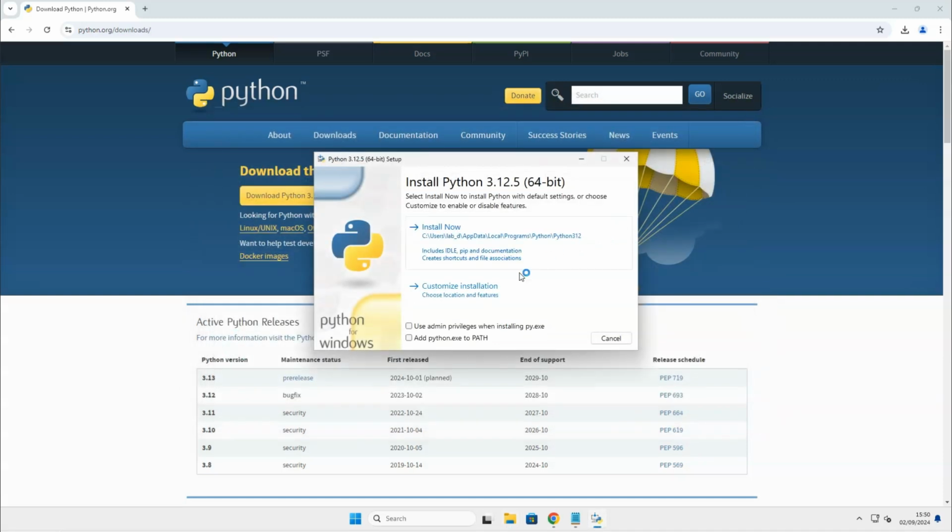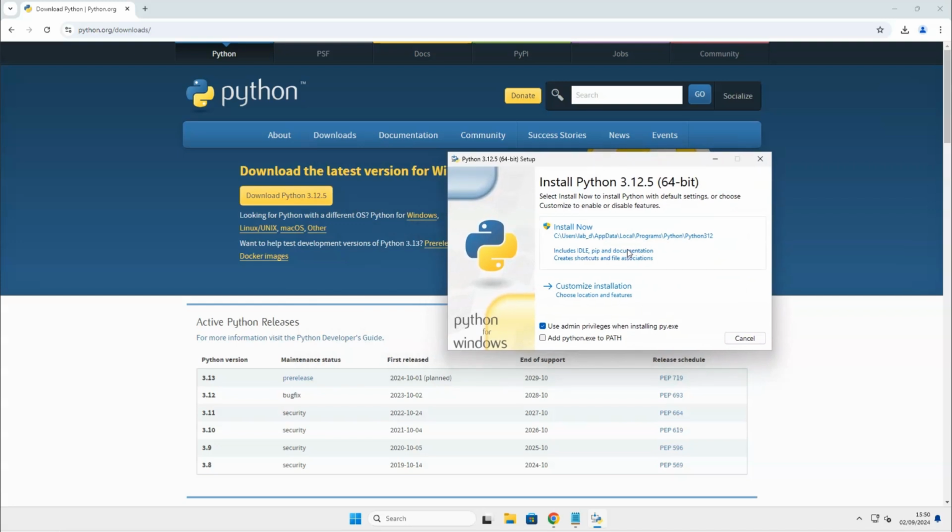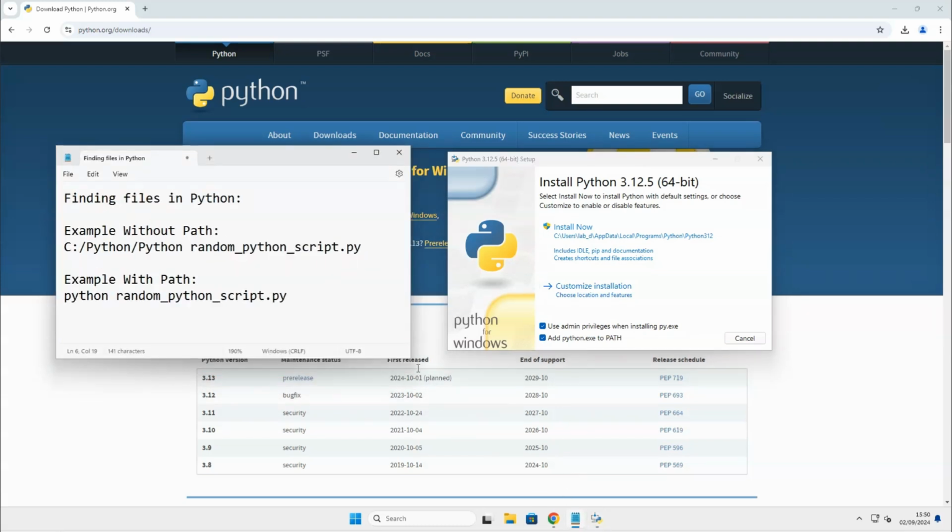Select Use Admin Privileges when installing Python. This will make sure that you install the software as an administrator. And select Add Python to Path. Path is an environment variable in Windows. It basically tells the command line what folders to look in when attempting to find a file without typing the full path name.